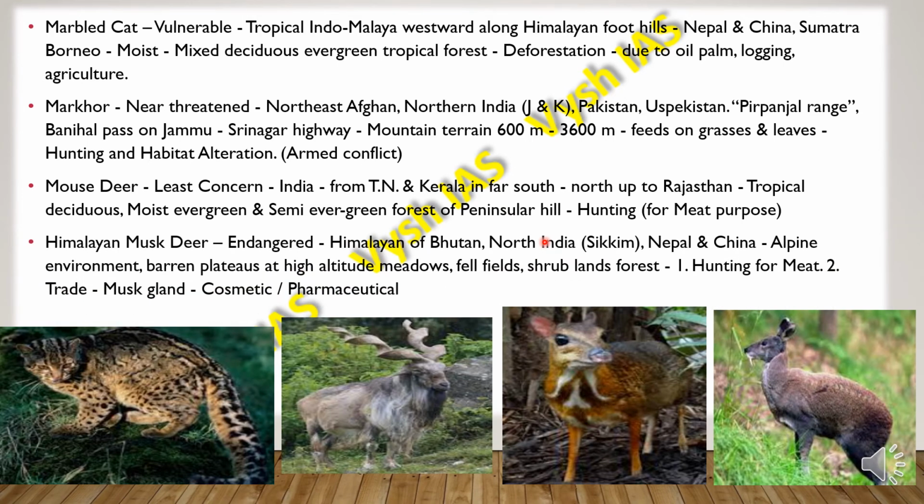Then we have the Himalayan musk deer, which is endangered. It is found in the Himalayas of Bhutan, then in North India, Sikkim region, then also in Nepal and China, in the alpine environment, and also the barren plateaus at high altitude meadows, also the fell fields, then the scrubland forest. They are found in these regions. They face a threat because of hunting for their meat, plus they are traded for their musk gland, which is used for cosmetics and pharmaceuticals.